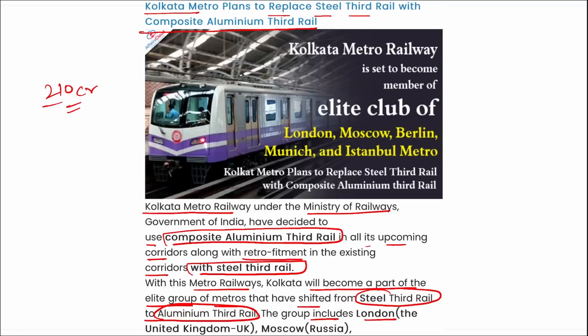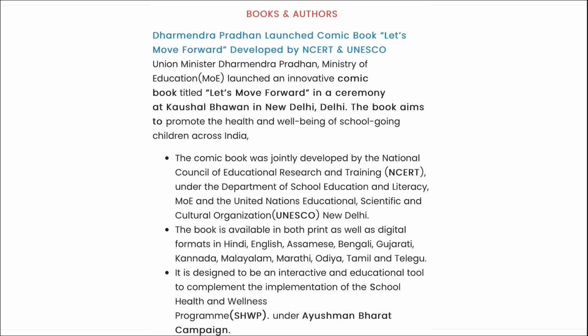Correct? So that is why this aluminium third rail is better as compared to steel third rail, and Kolkata Metro plans to shift from steel third rail to aluminium third rail. Remember, Kolkata Metro is the first metro developed underwater, and it is developed under the Hooghly River in Kolkata, West Bengal.